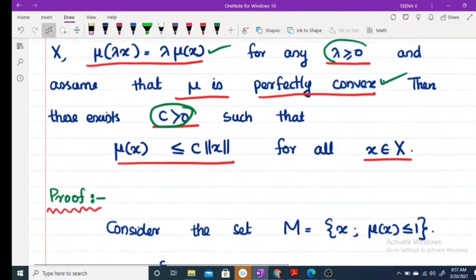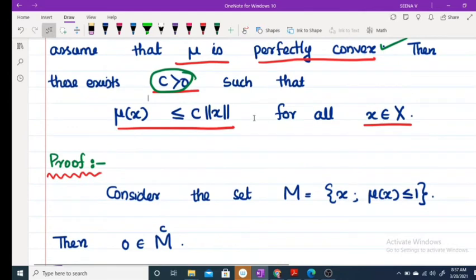Moving to the proof, we have to prove that there exists a c greater than 0 such that mu of x is less than or equal to c times norm of x. Now we consider a set M equal to the set of all x such that mu of x is less than or equal to 1.